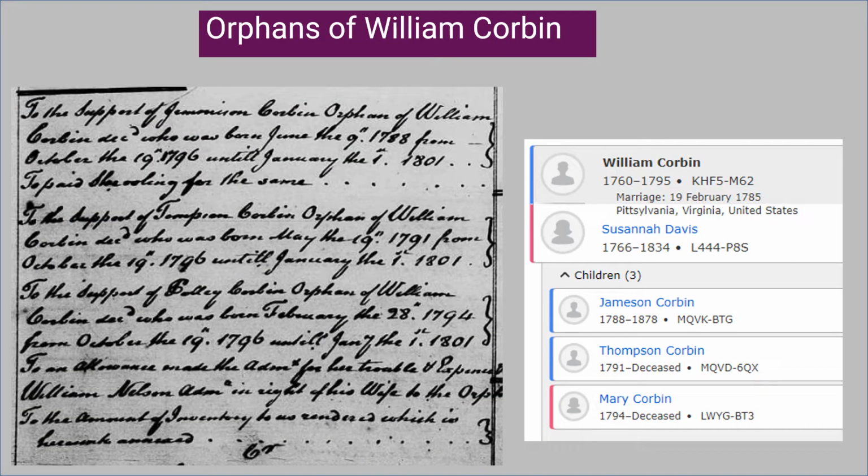This guardianship is for the children of William Corbin. He died before the 19th of October, 1796. Not only do we have a source to show that William Corbin died before 1796, but we get his children's names and their birth dates. Jamison Corbin, born June 9th, 1788. Thompson Corbin, born May 19th, 1791. And Polly Corbin, born February 28th, 1794. You never know what you will find in these guardianship records.